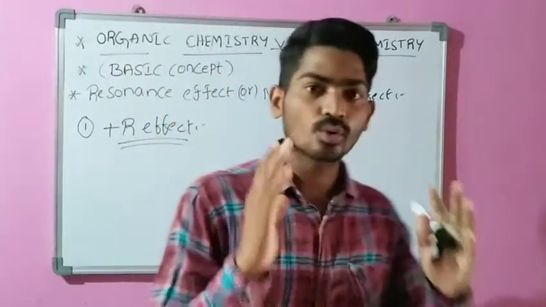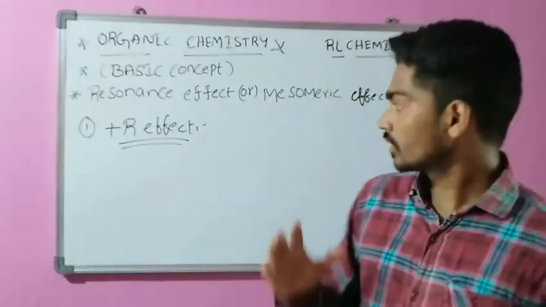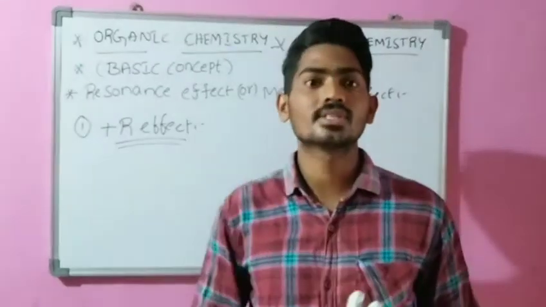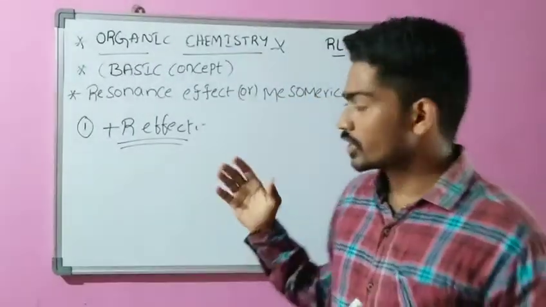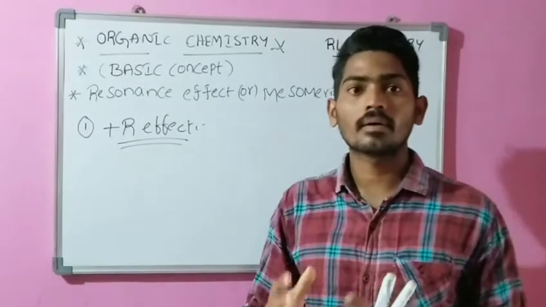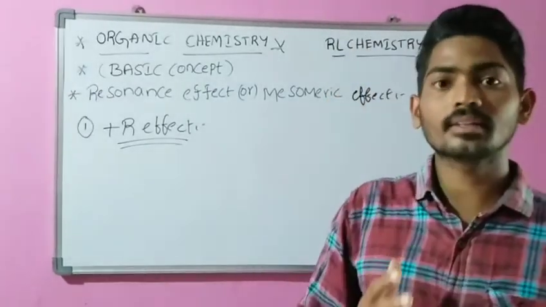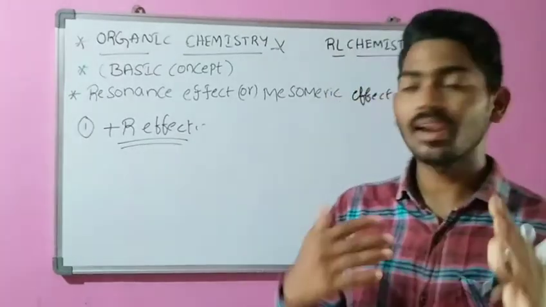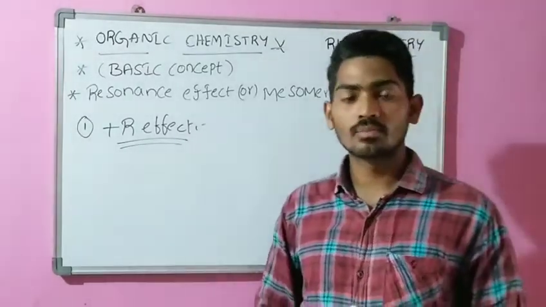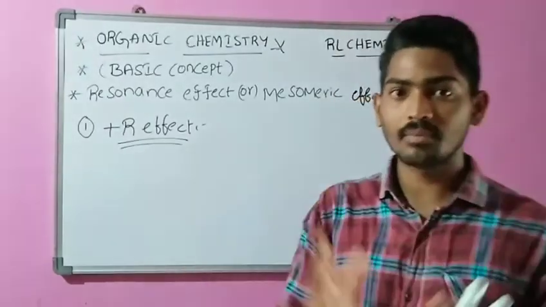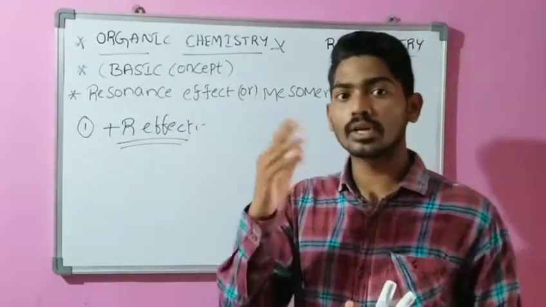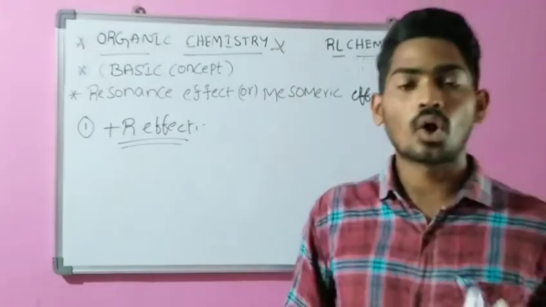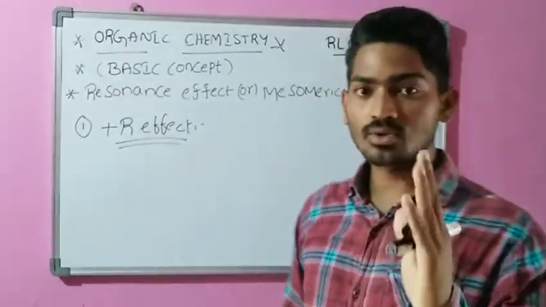If the substituents or electron donating groups are attached to the conjugated system, or simply if the substituents donate electrons to the conjugated system, it is called the positive resonance effect.